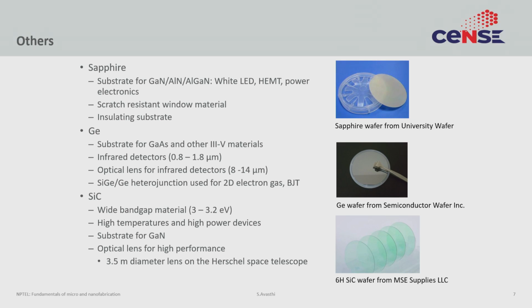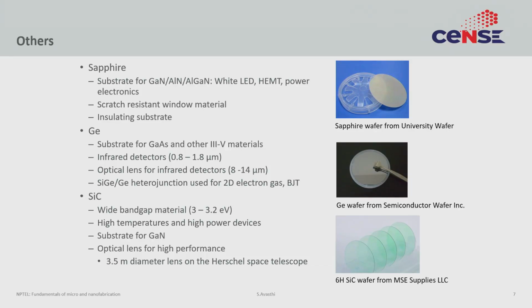It also is a very hard material. If you remember your hardness scale, sapphire is right below diamond, and that allows the use of sapphire as window materials where you want some scratch resistant windows. So, in high end watches, for example, sapphire wafers are often used.